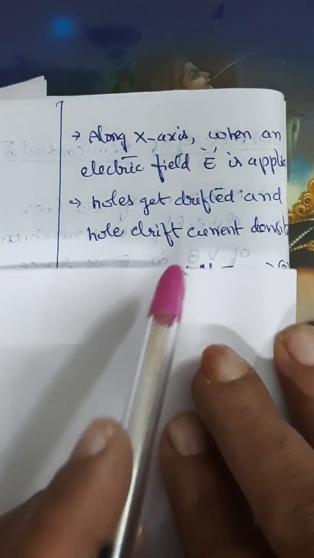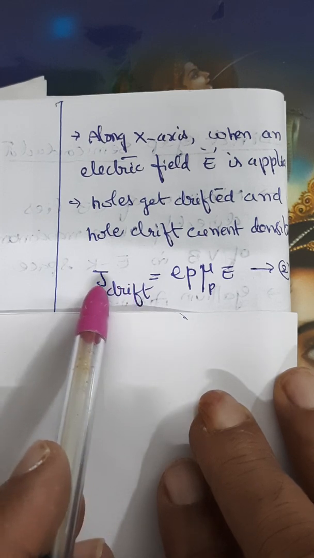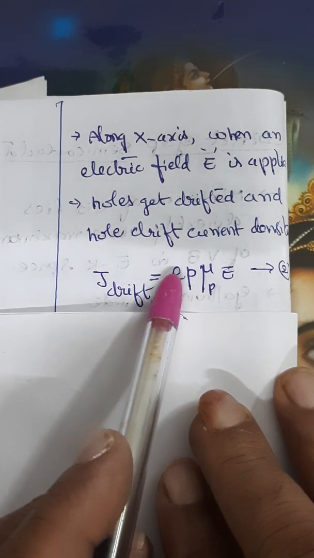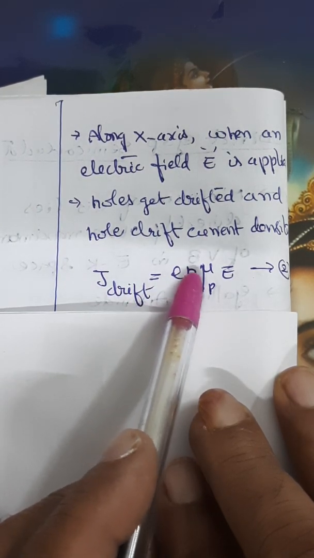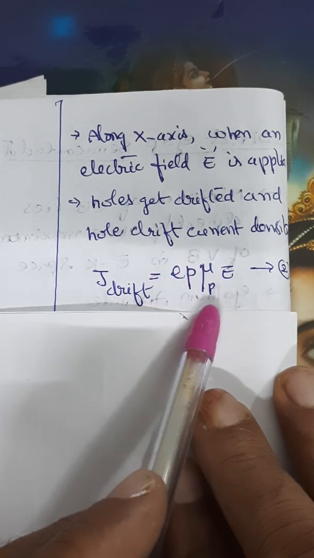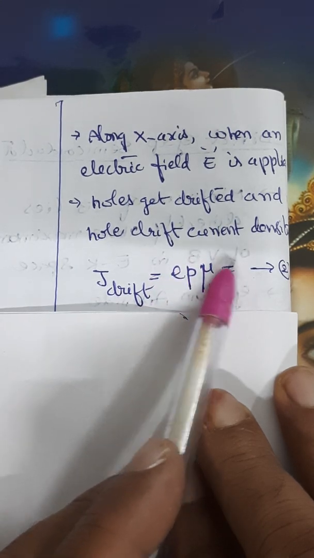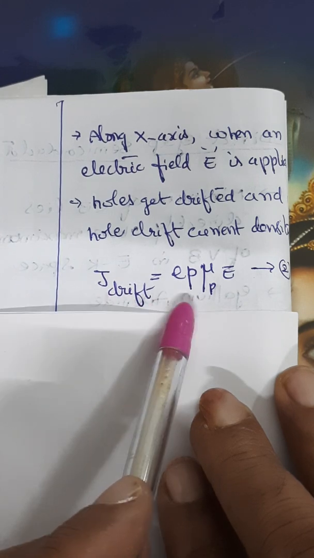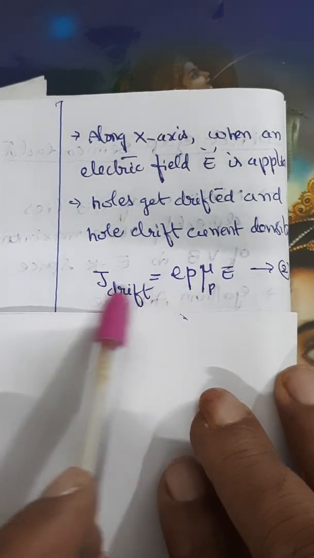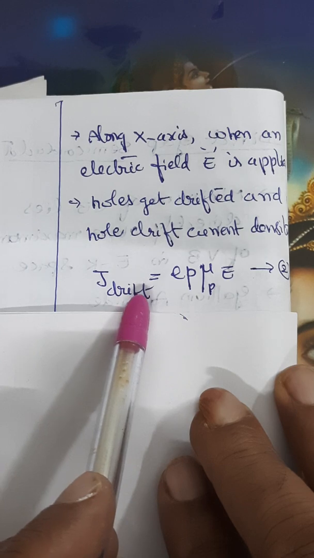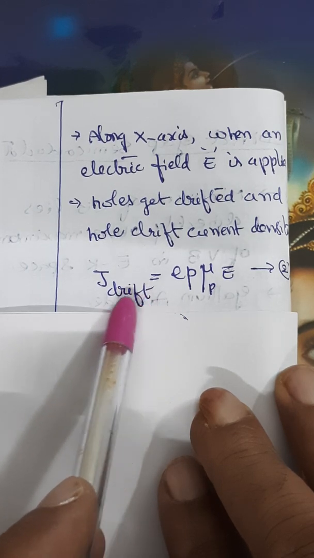In this situation, along the x-axis, if you apply an electric field, then holes get drifted, and we can calculate the hole drift current density also. This we already know: J drift equals p, the hole carrier concentration, times the mobility of holes, times the field, times the charge of an electron. Similarly, diffusion current density can also be calculated.